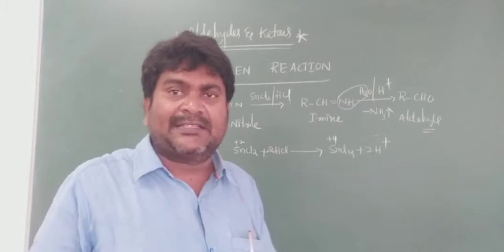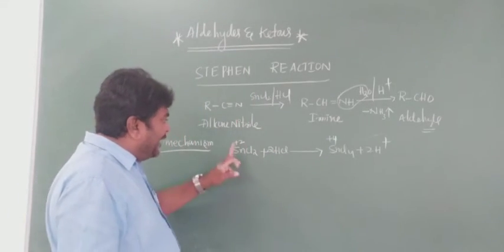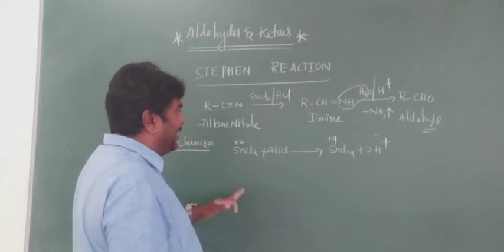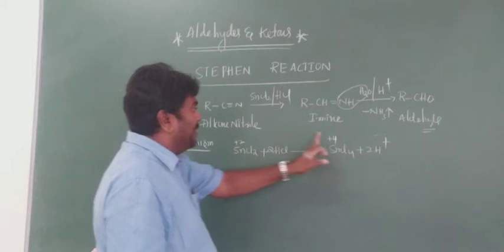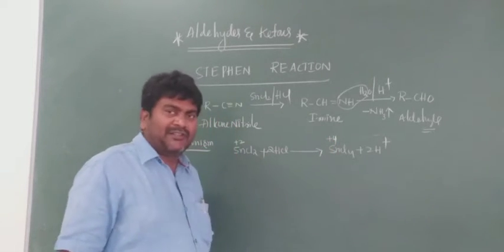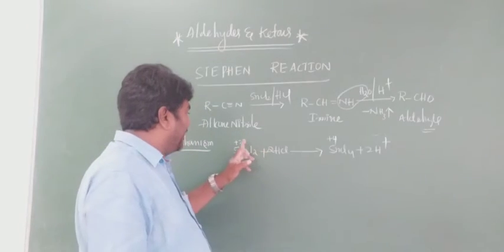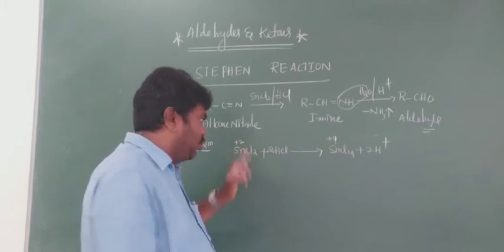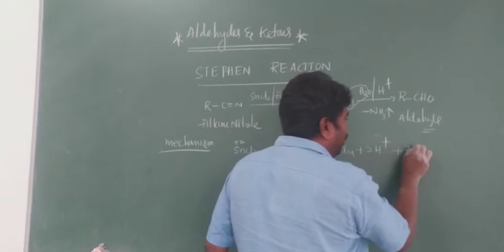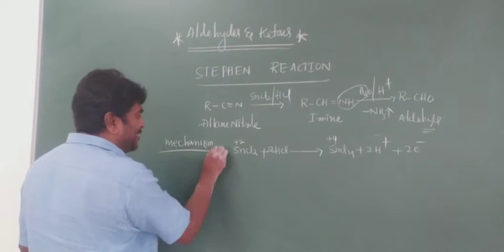Any one is called an oxidation reaction. Plus 2 to plus 4, two electrons are lost. Very, very important. This is the first step.